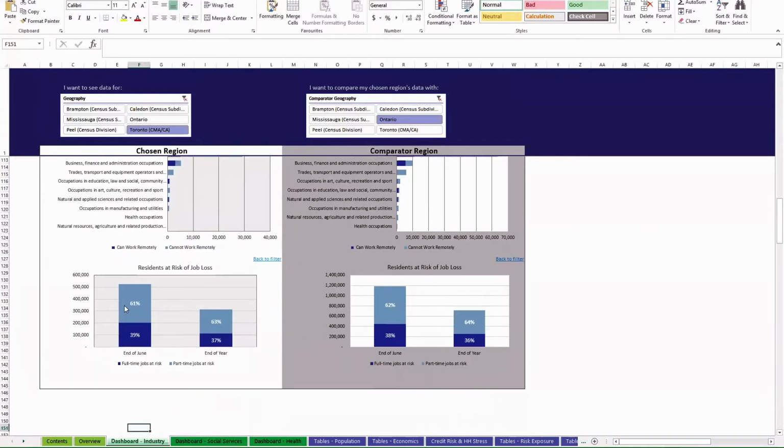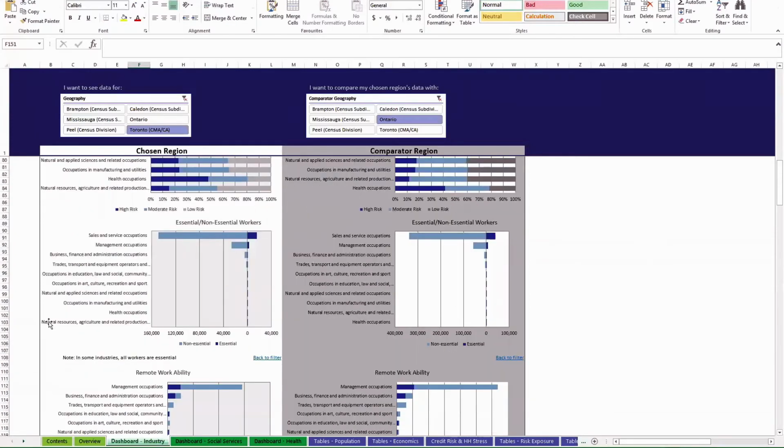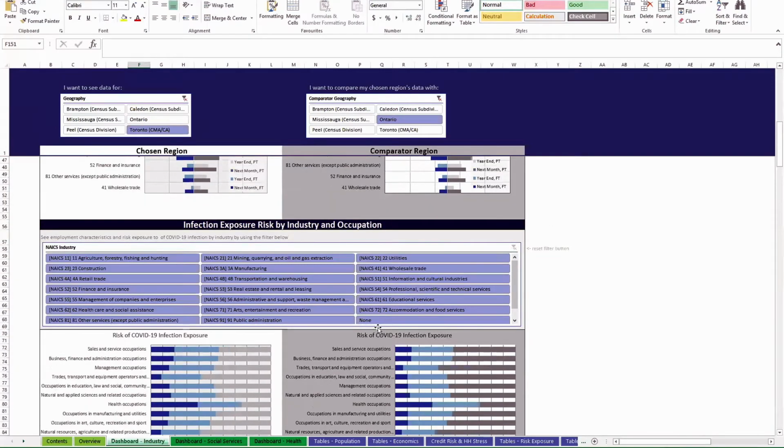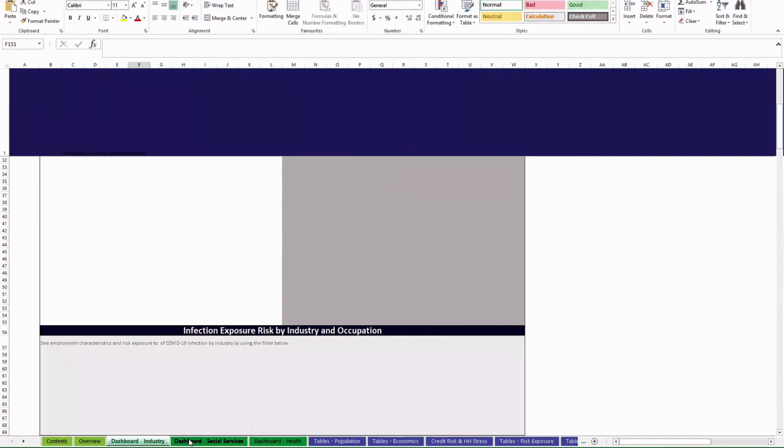At the bottom, we see the residents who are at risk of losing their job during the crisis, broken down by mid-year, end of year, full and part-time. And you see the percentages as well. All right, so we'll just reset those filters and move to the next one.